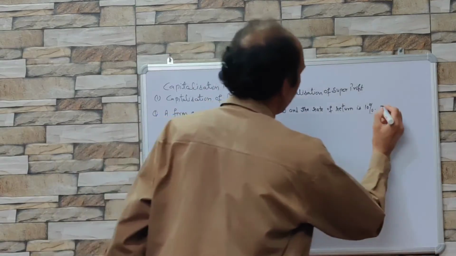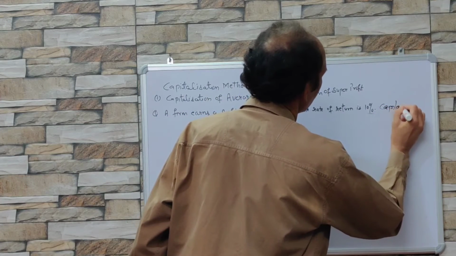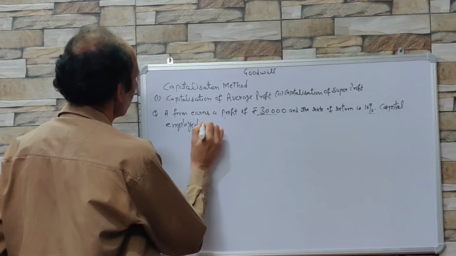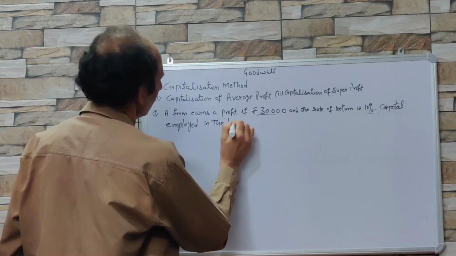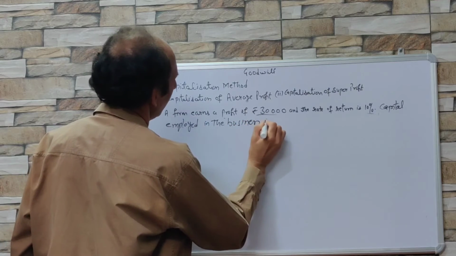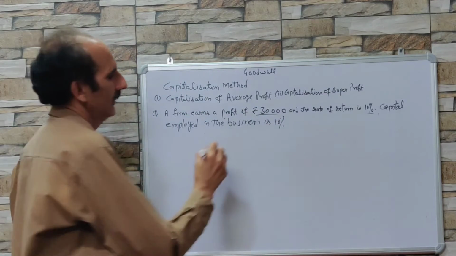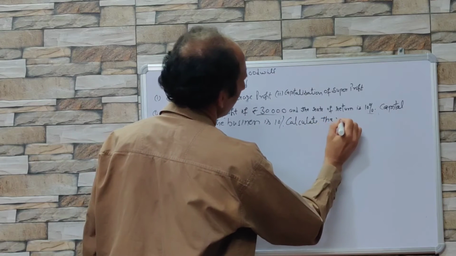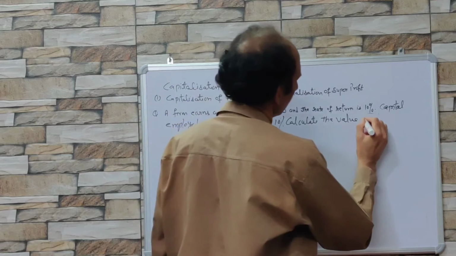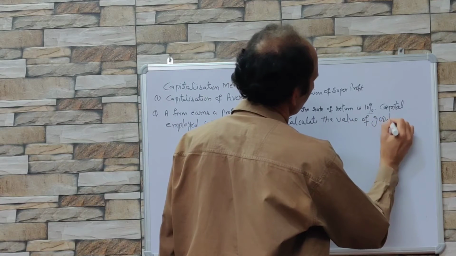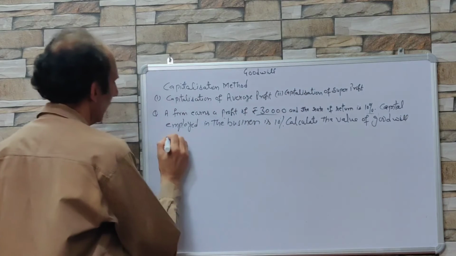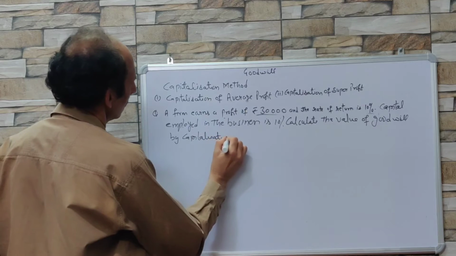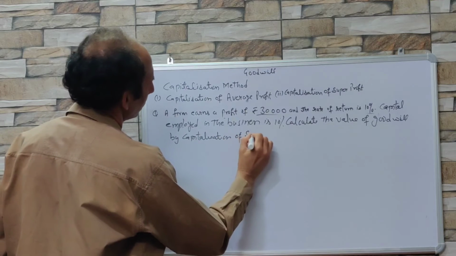Suppose capital employed in the business is 1 lakh, and calculate the value of goodwill by capitalization of super profit.